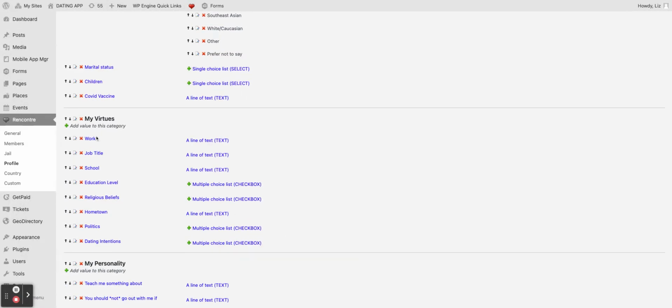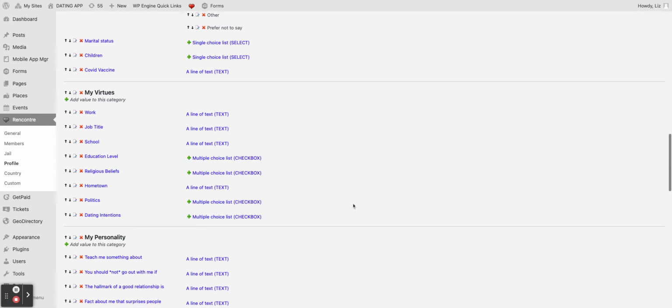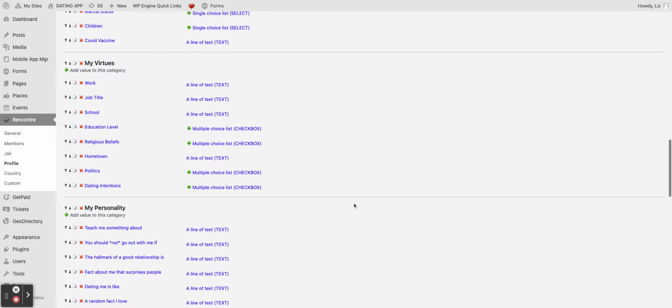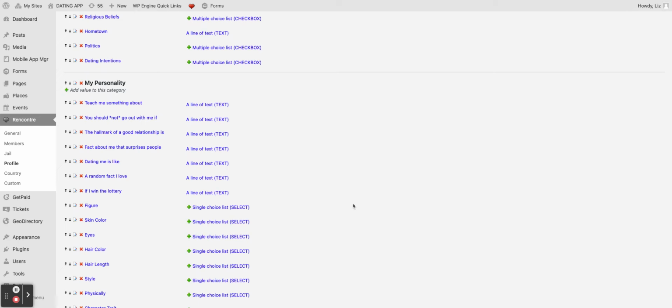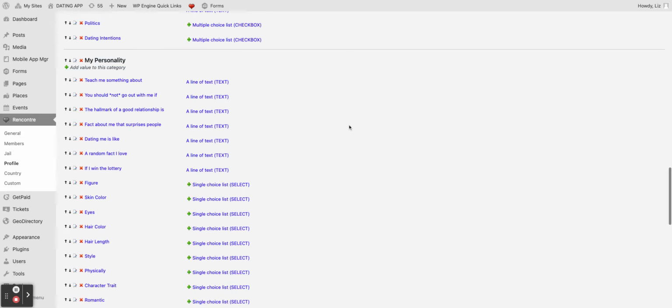My virtues, things like work, job title, school, education level, religious beliefs, etc. Pulled those in from Hinge, so they are the same. Here's a section called My Personality, and we can change that. My Personality has things like a few prompt questions, such as teach me something about, and you fill in the blank.